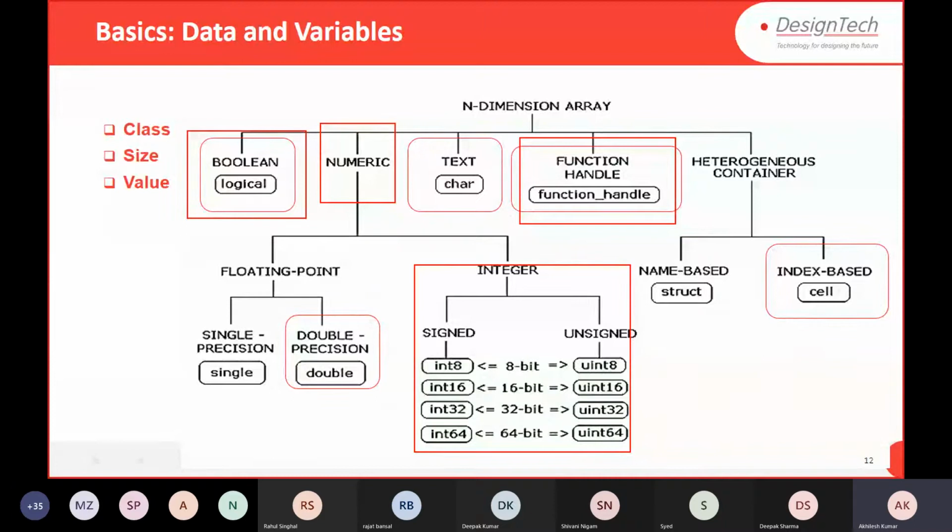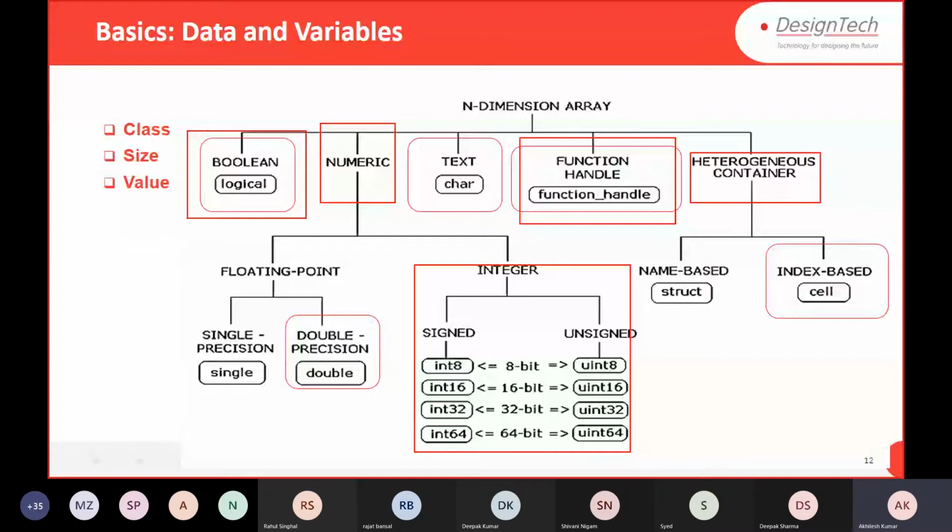Heterogeneous container: whatever we discussed till now is for a specific class. Now let's say I want to save single precision, double precision, integers, characters, and booleans in the same variable. Then you can use a heterogeneous container. This is the way you can save data of multiple classes.